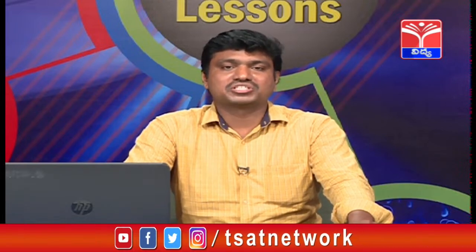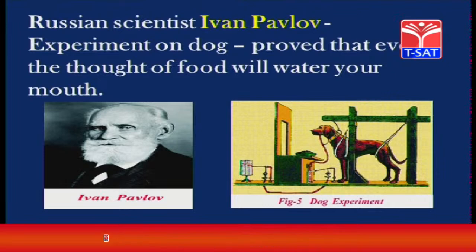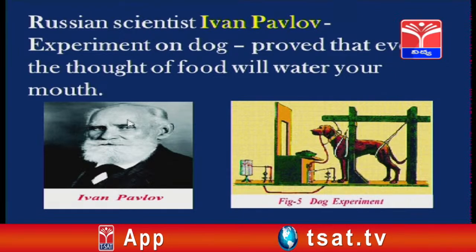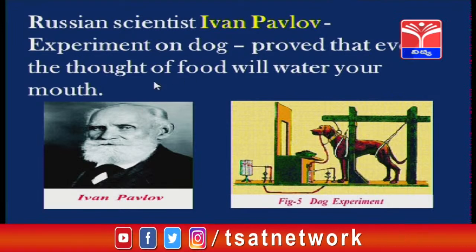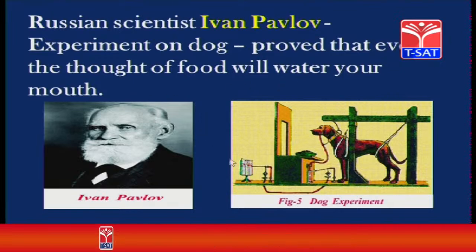Look at this picture. So Ivan Pavlov, you have studied about this scientist. He is a Russian scientist. You have studied about this scientist in your 9th class in animal behavior. So he performed an experiment on a dog and proved that even the thought of food will water your mouth. So this is a classical example for conditioned reflexes. So, even the mere thought of food will water your mouth.